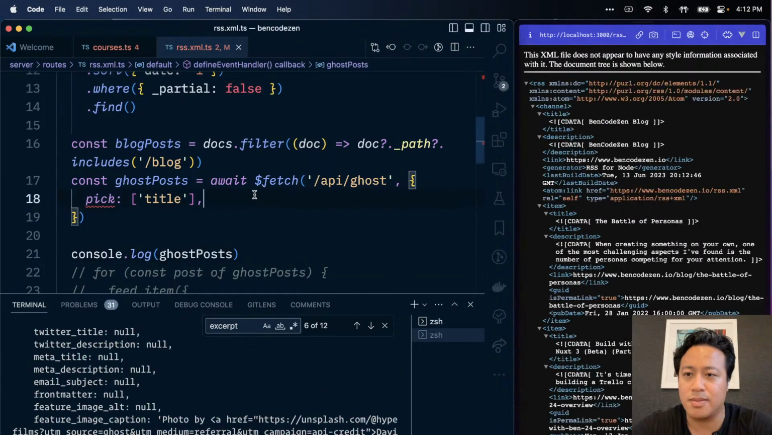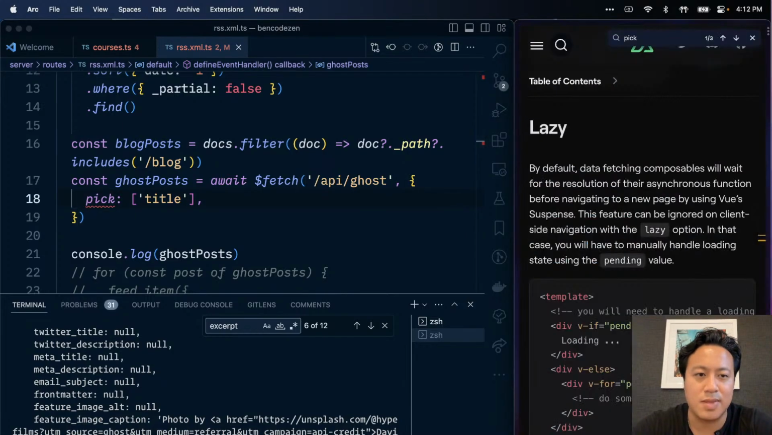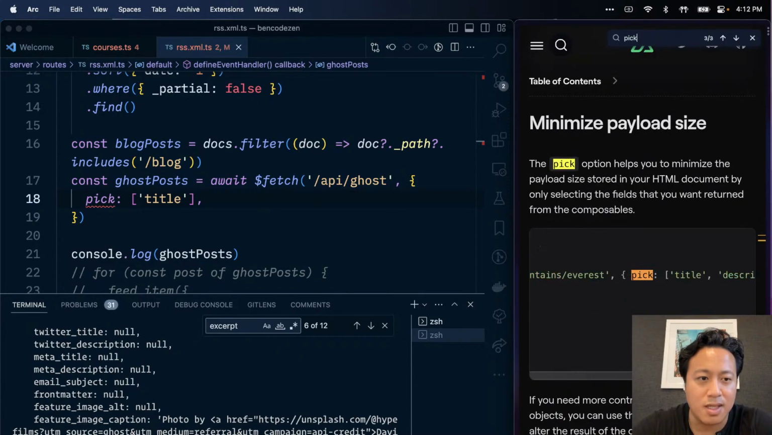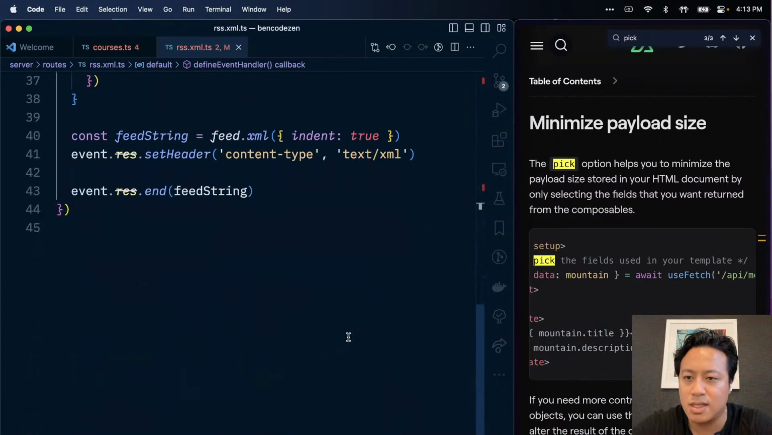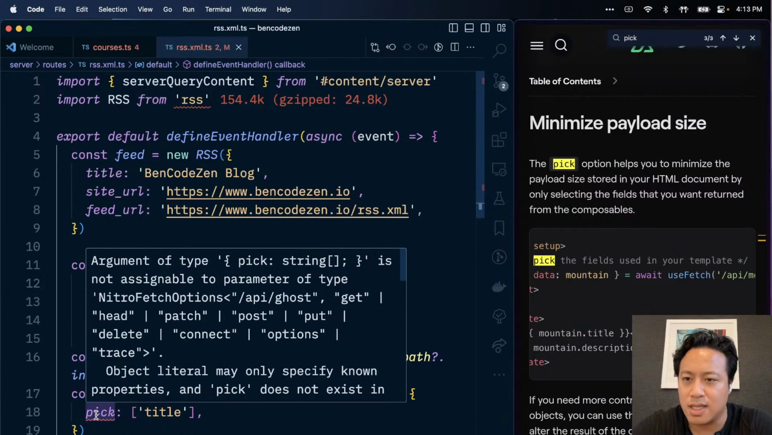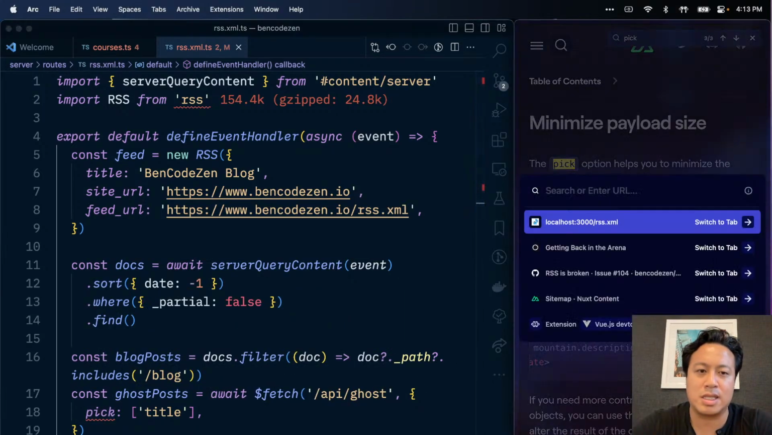Oh, wait, I messed something up. I closed that. Pick title. What did I mess up? I'm not paying attention to something. Pick an array of properties. Yes, that looks fine. But wait, is there a syntax error I'm missing? It doesn't like this. It's not assigned on parameter nitro fetch options API ghost. Ah, get past push. Okay, so it looks like it doesn't exist on here.